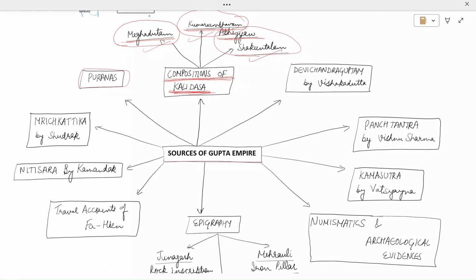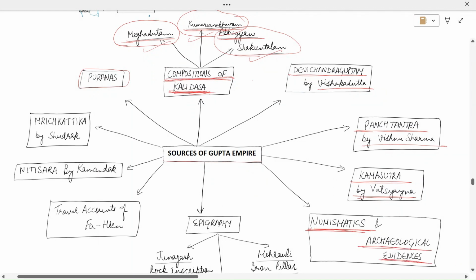The next one is Devi Chandraguptam by Vishakhadatta. Then is Panchatantra by Vishnu Sharma. Kama Sutra by Vatsyayana. Then we have some numismatics, that is the coins and the archaeological evidences, which give us very precise information about the Gupta time period.